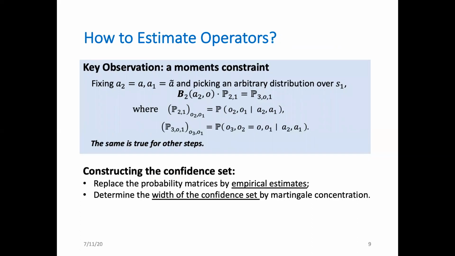Here, P21 is the joint distribution of the first two observations conditioning on the first two actions being fixed to be A tilde and A. Similarly, P301 is a slice of the joint distribution of the first three observations. When constructing the confidence set, we replace the relevant probability matrices by their empirical estimates. And the confidence level of our estimate can be determined using standard multiplicative concentration.